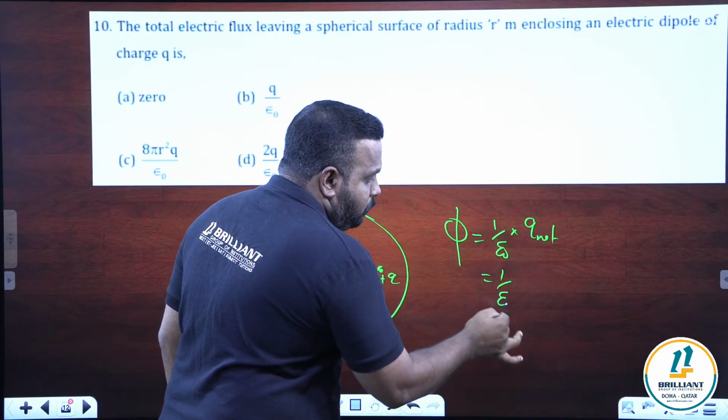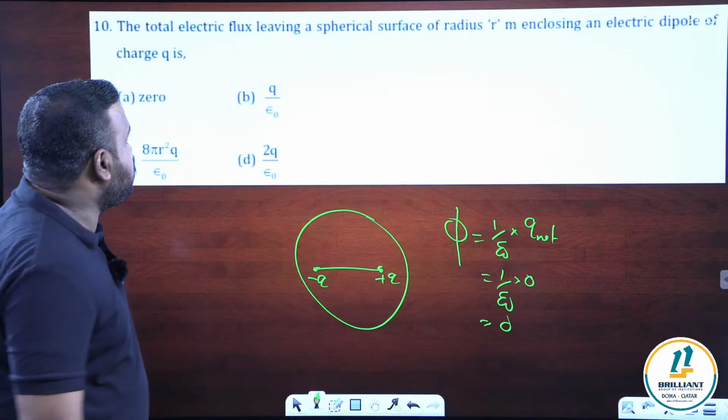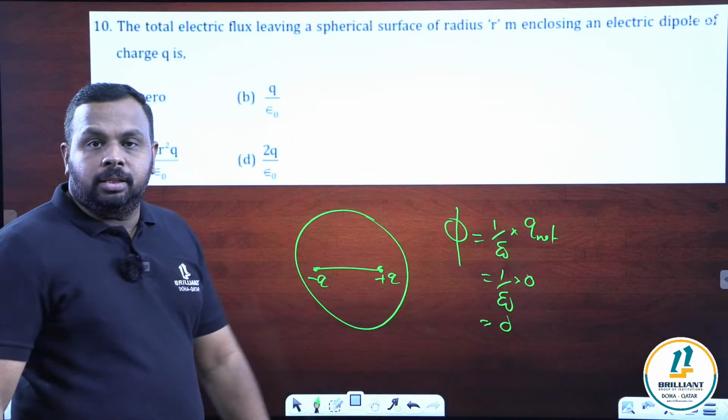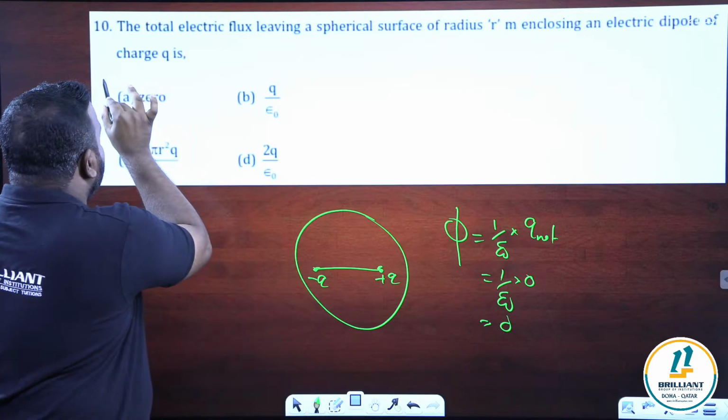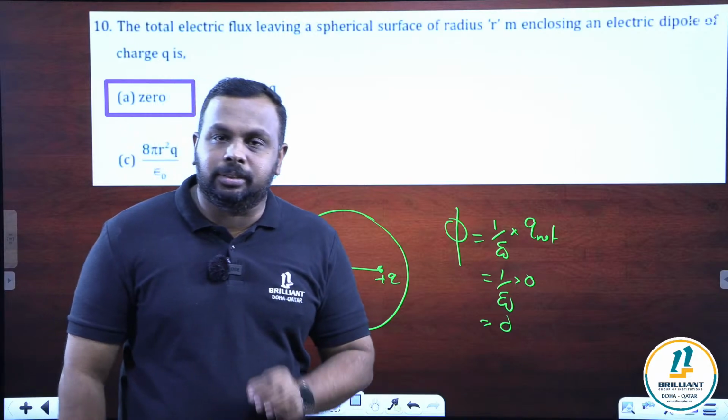So what is the answer? 1 by epsilon naught into 0. We'll get it as what? 0. So very, very easy question. Net charge of a dipole is 0. So net charge enclosed by the Gaussian surface is 0. So the answer is 0.